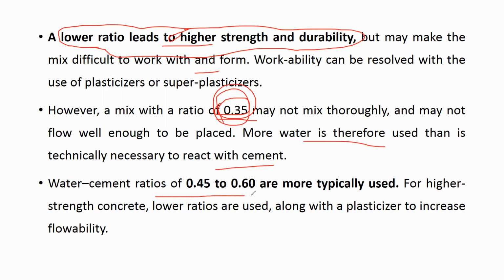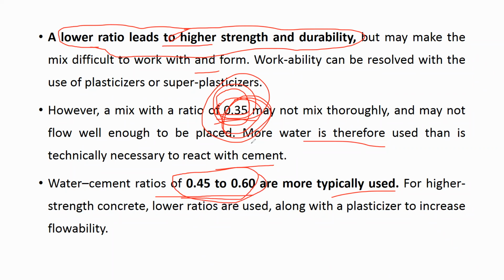Water cement ratios of 0.4 to 0.45 are more typically used. For higher strength concrete, lower ratios are used along with the plasticizer to increase the flowability. As I said, if the water cement ratio is 0.35, it is very difficult to mix the concrete, so normally a water cement ratio of 0.45 to 0.6 is used.